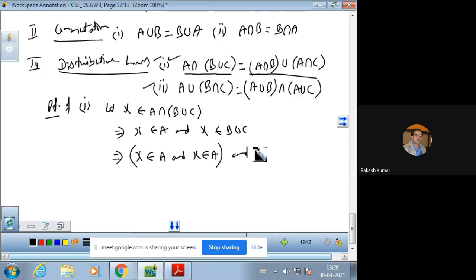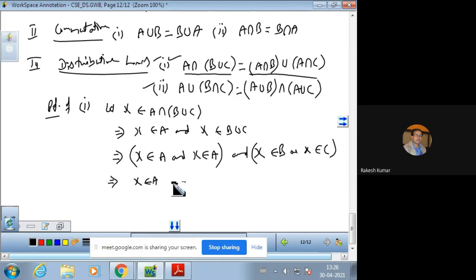And X belongs to B. This is union. So this is R. X belongs to C. Now this will give, now these two can be taken together.